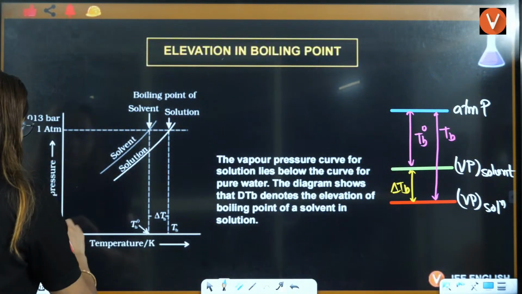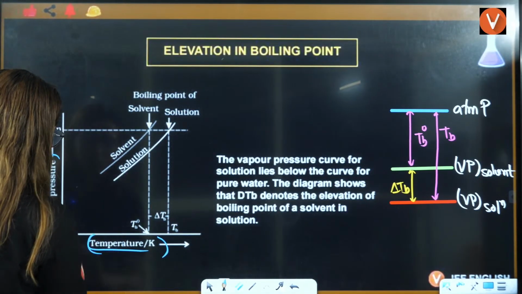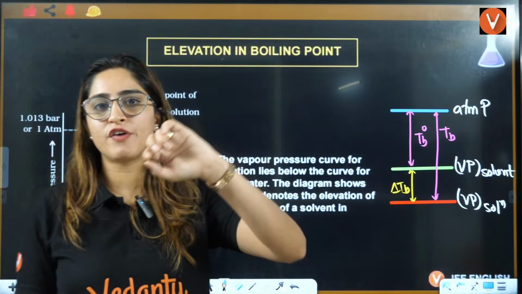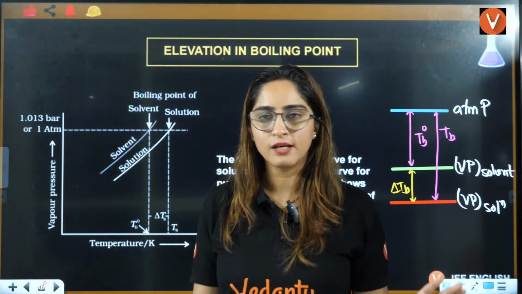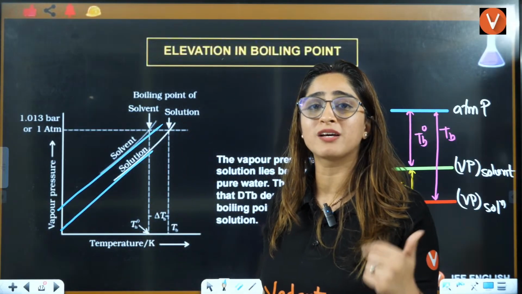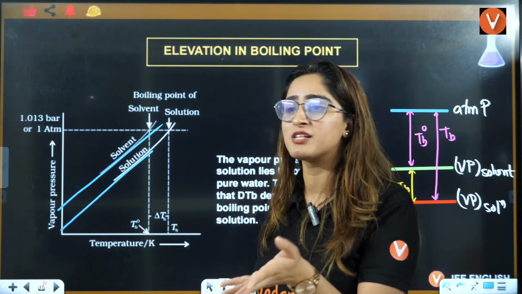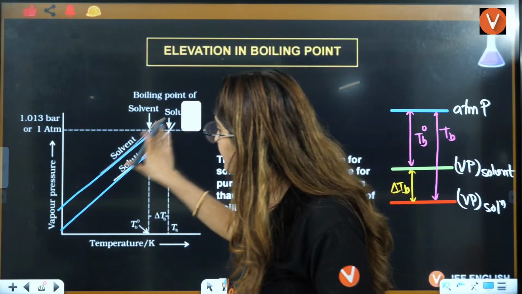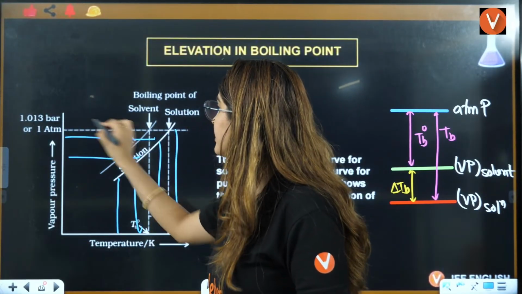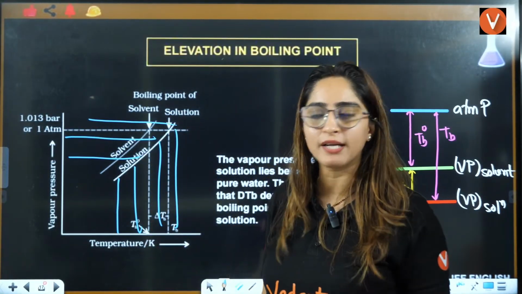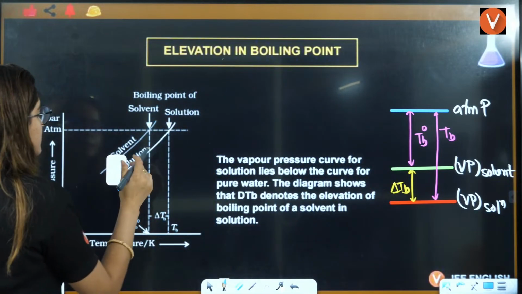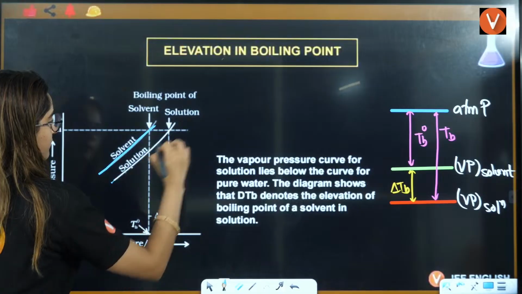See, the graph is between vapor pressure and temperature. Tell me one thing. When you increase the temperature, vapor pressure increases, right? That means there will be a straight line graph. Those who have seen my lecture on graphs, linear, non-linear, will be able to understand this. It's a very simple logic that as x increases, y is also increasing. That means it is going to be a straight line here, right? So now we can say that it is a straight line.